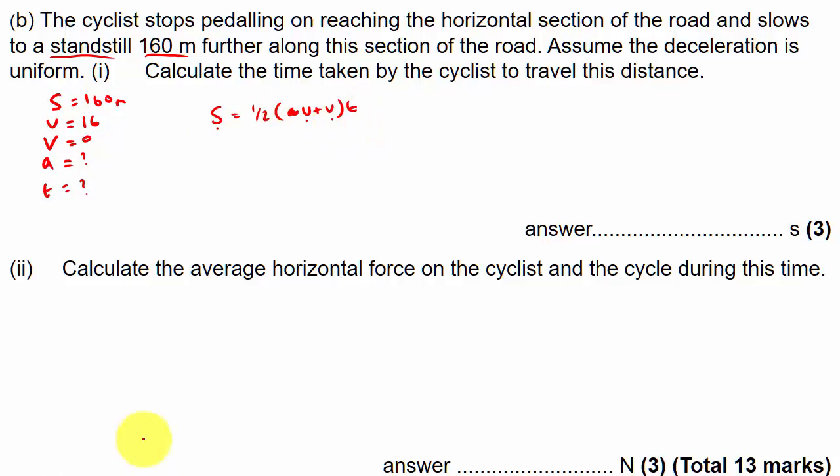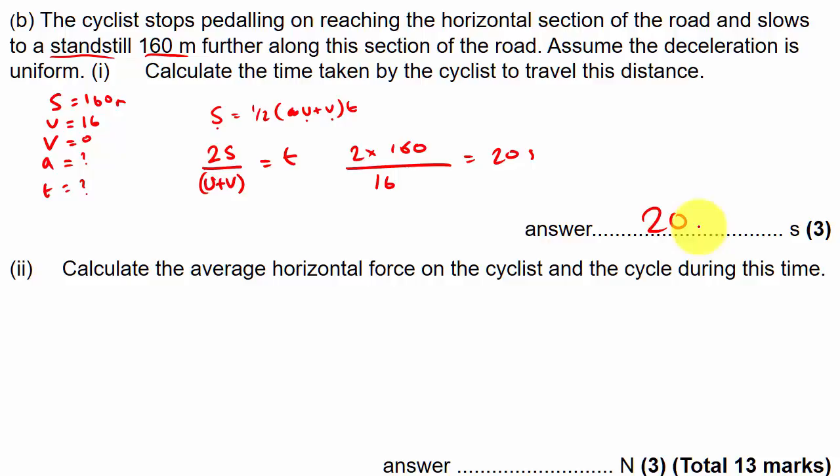So just need to rearrange this for t. So get rid of the half by multiplying both sides by 2. So 2s, divide both sides by u plus v, should give me t. So 2 times 160 over u plus v, which is 16 plus 0, so that's just 16, gives me 20 seconds. Okay, 20 seconds is my answer.